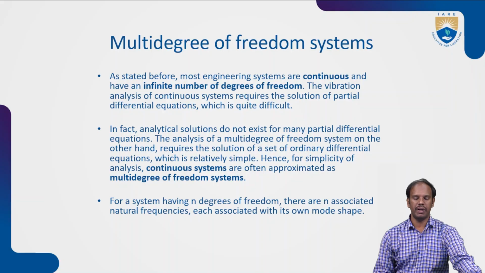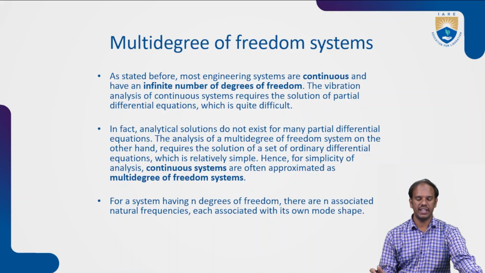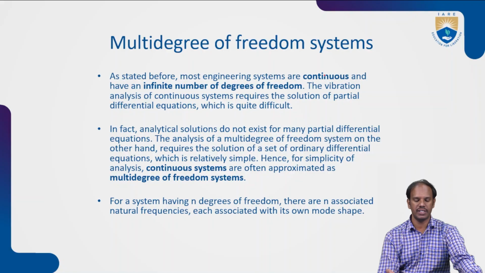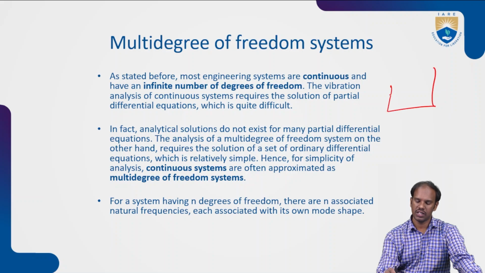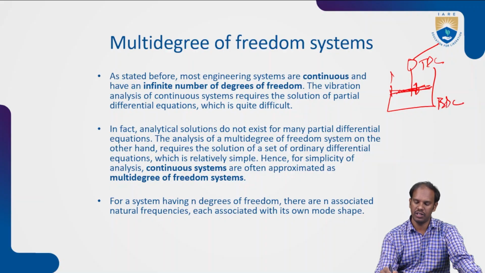What is meant by a multiple degrees of freedom system? As I stated, most engineering systems are continuous and have an infinite number of degrees of freedom. Say there is a piston connected to a connecting rod, and the piston moves between top dead center and bottom dead center. If the piston is moving up and down, it is connected with the x-axis and the y-axis, and again to another connecting rod. The connecting rod, cylinder and piston all come under the piston system.